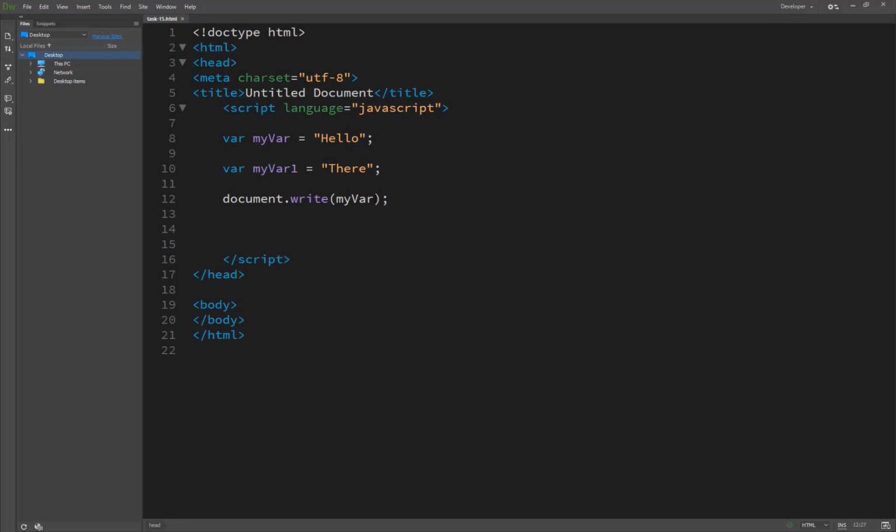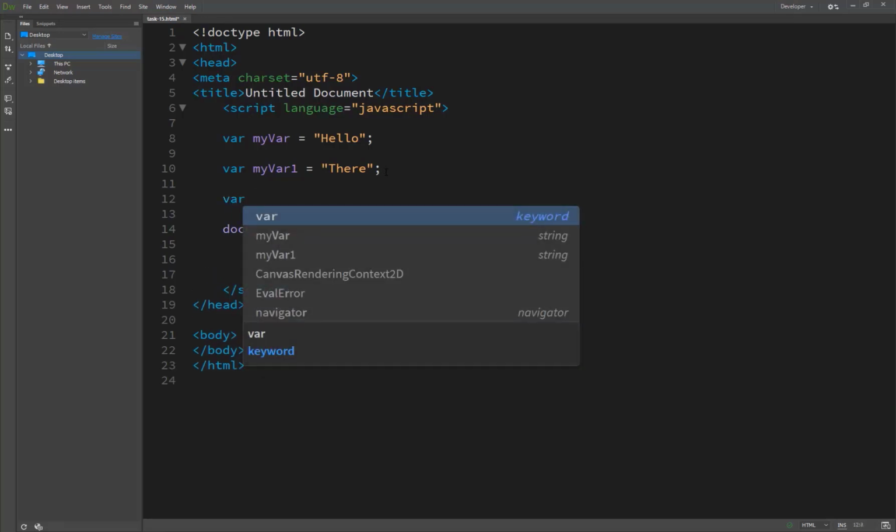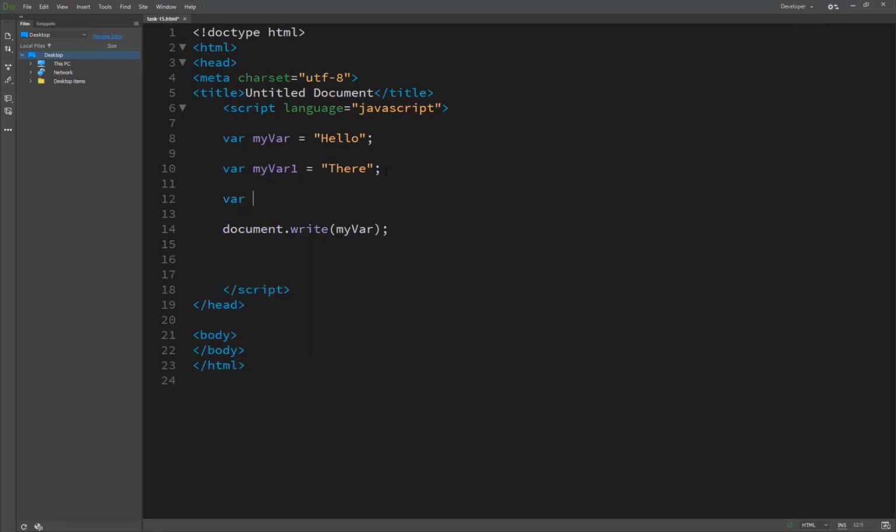And what is concatenation? Concatenation, as I already told you before, is the act of combining two text strings into one longer text string. So we are creating another variable called my variable 3, which is equal to my var plus my var1.